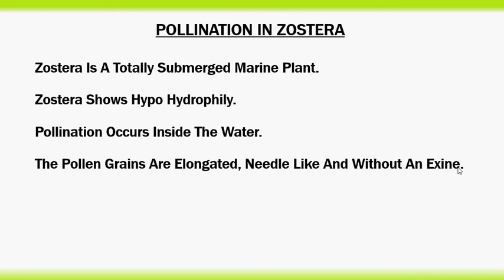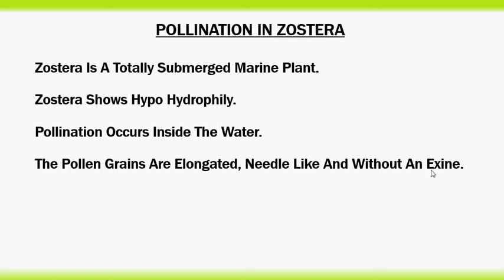This exine is made up of a substance called sporopollenin. It protects the pollen grain from acids, alkalis, temperature, and even no biological enzyme can degrade this sporopollenin, but it is absent in the pollen grains of Zostera.